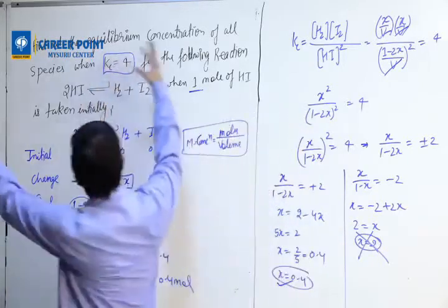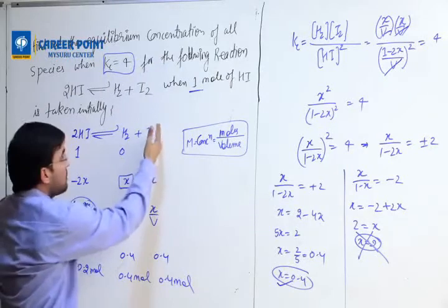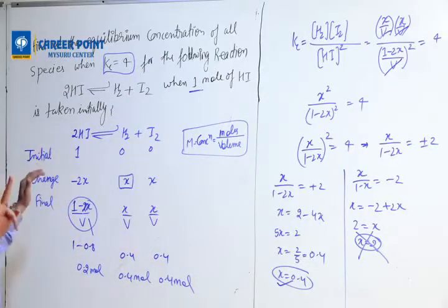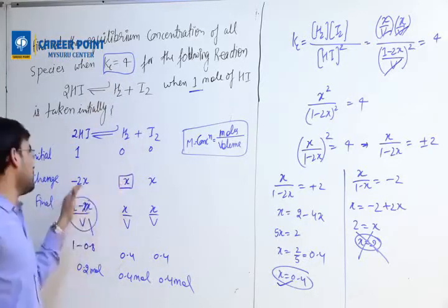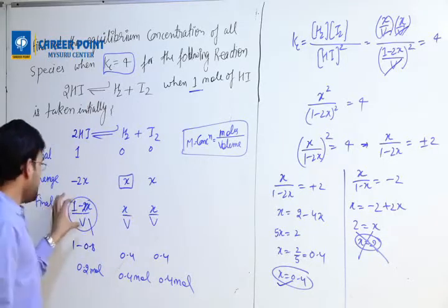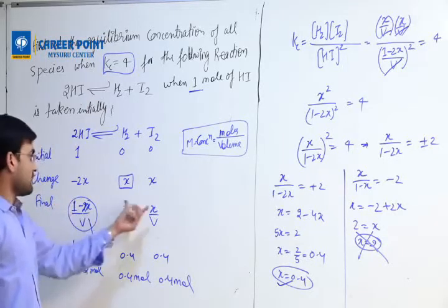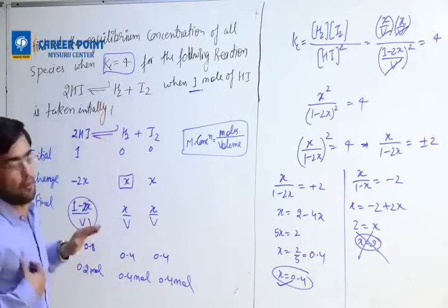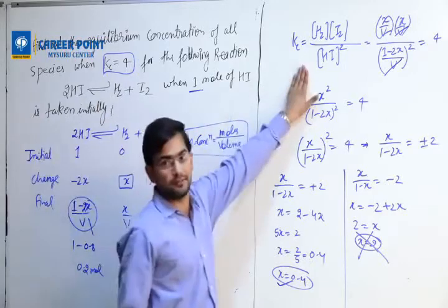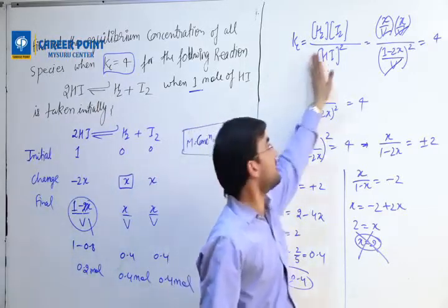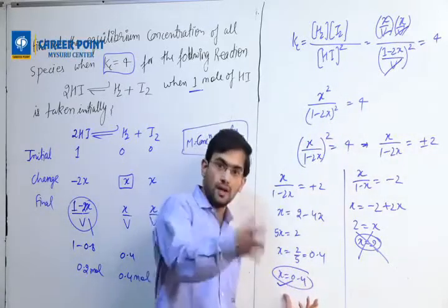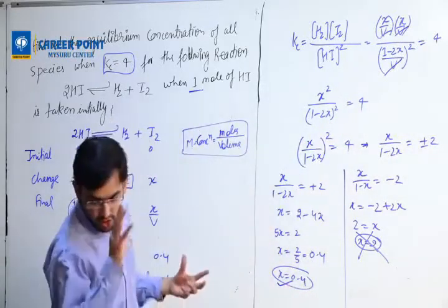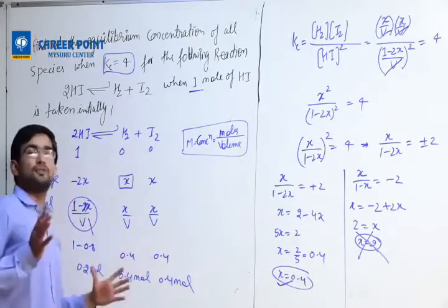So first, the question is given, and we'll try to write a reaction. Once I write a reaction, I always go with 3 steps: initial, change, final. Write what is given from the question, then change according to x, and then find the final, divided by volume if it is given in the problem. Then write the Kc expression. Once you write the Kc expression, you solve it, you will get one unknown value. Once you have calculated that unknown value, put that value here and get the final answer.